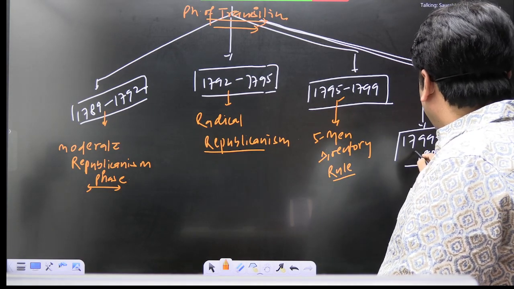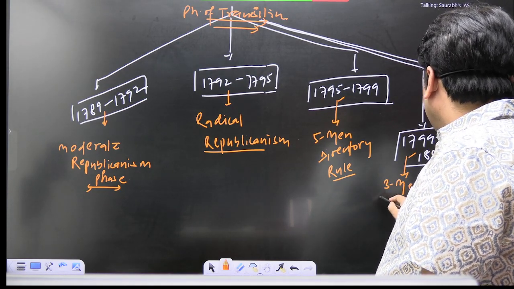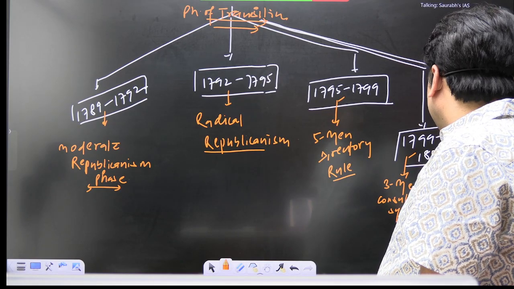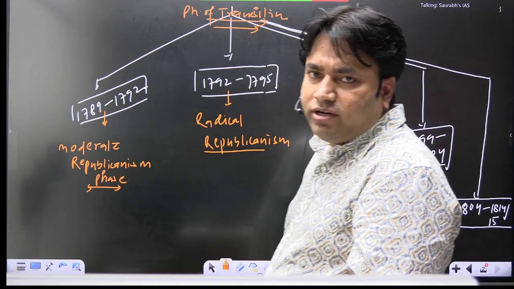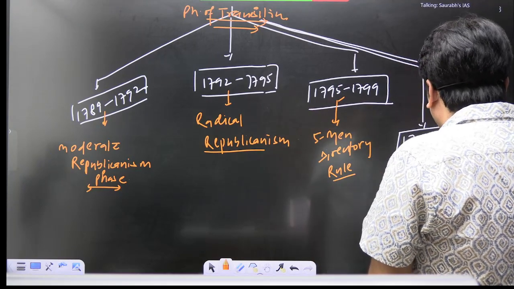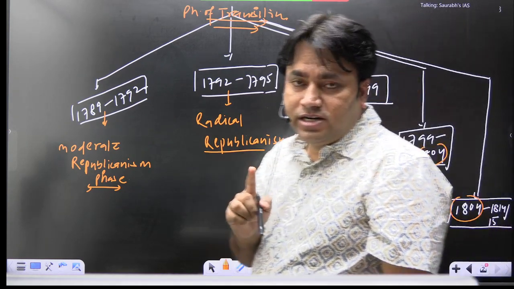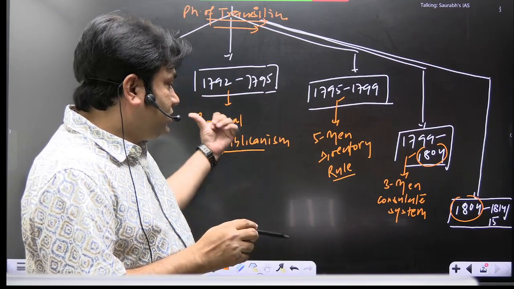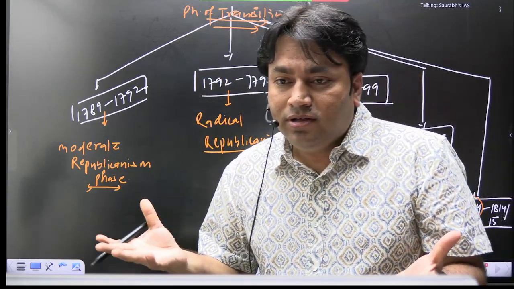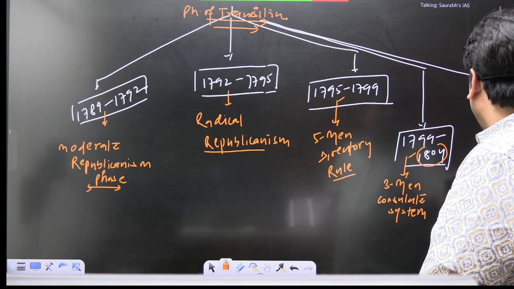And in this phase, 1799 to 1804, there was a system in France that in short we can call the three-men Consulate system. And in 1804 Napoleon becomes the emperor of France. That is very important because the revolution started for the system of republics, and here the people of France are again opting for a ruler who is an emperor. So here Napoleon becomes emperor.